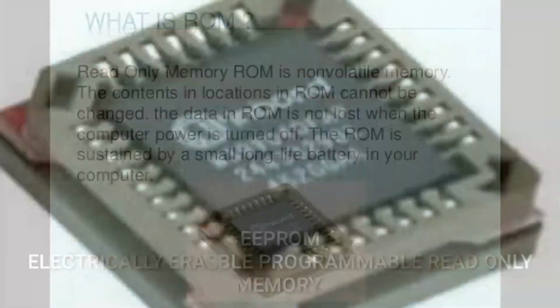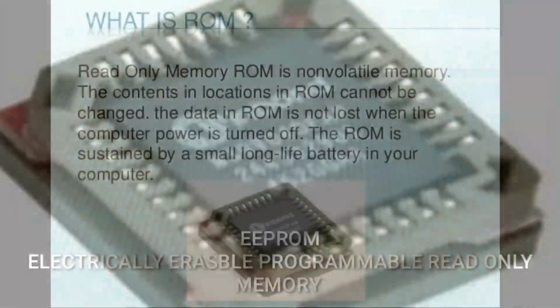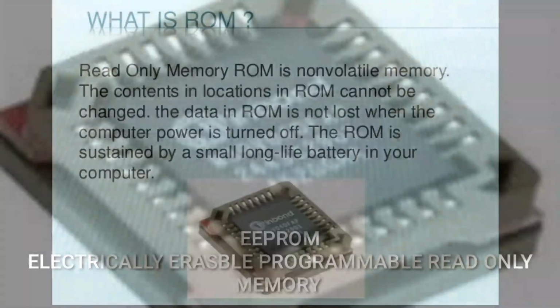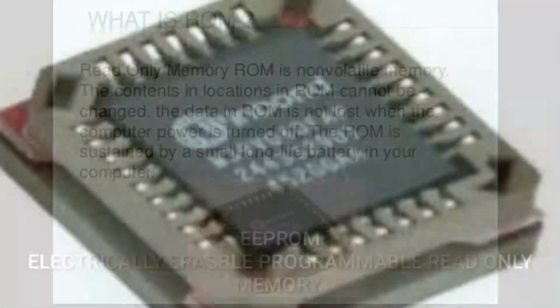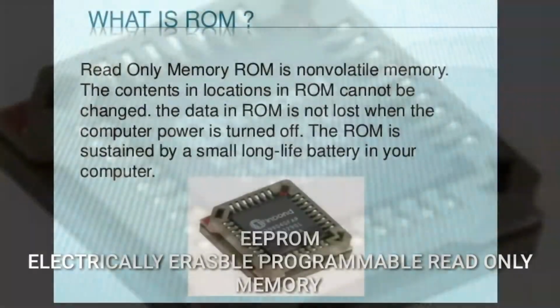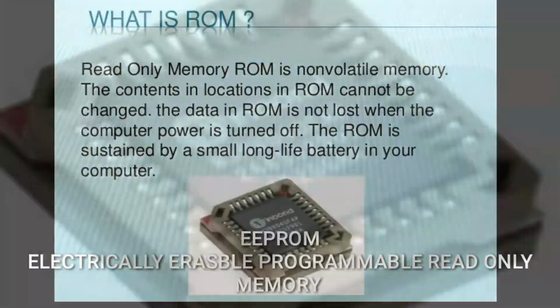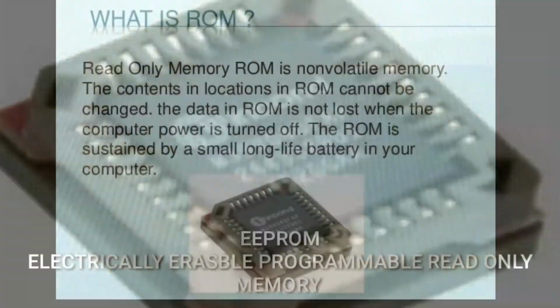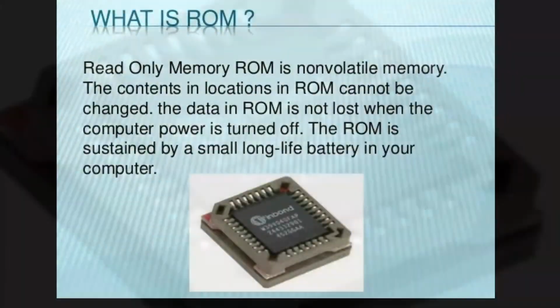To bridge this gap between the operating speeds, a special memory chip called the cache memory is used. Anytime some data is required, it is first checked in the cache. This memory makes the main memory much faster. It is generally small in size. It is very expensive to use a large cache.